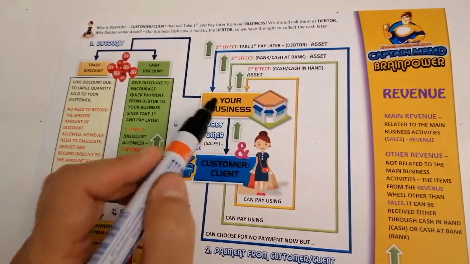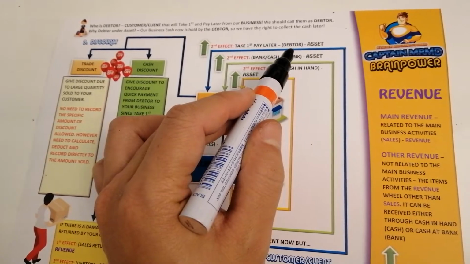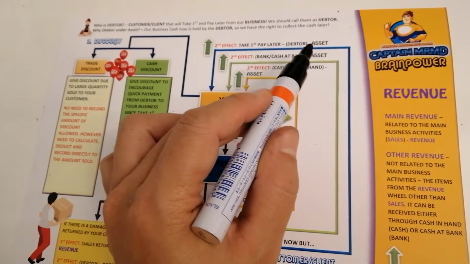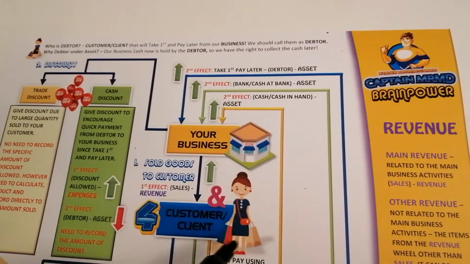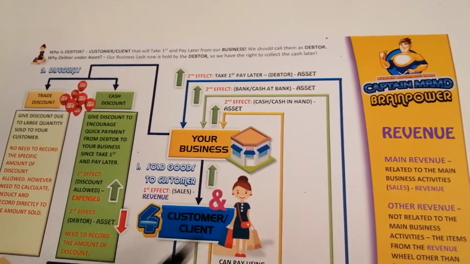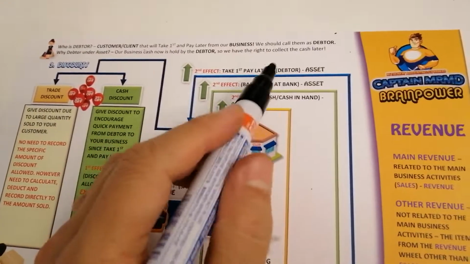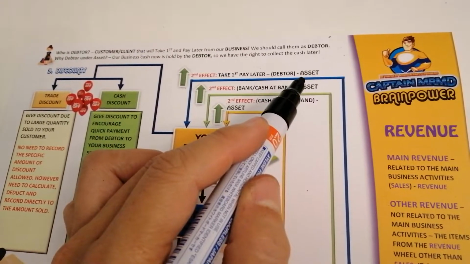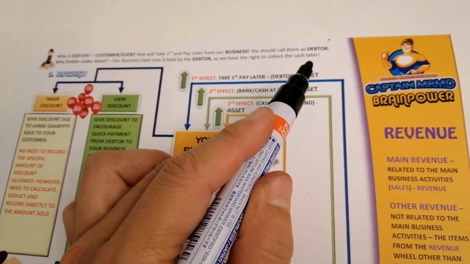Orang yang berhutang with your business, we call them as debtor. Okay? And I told you just now why asset, because the debtor, the client, the customer now is holding our business cash. So the cash is our asset. Okay? It's our right. We can collect the cash later.